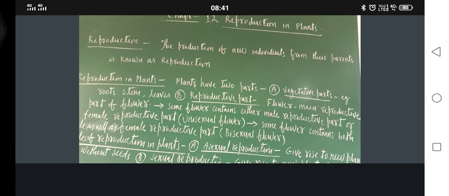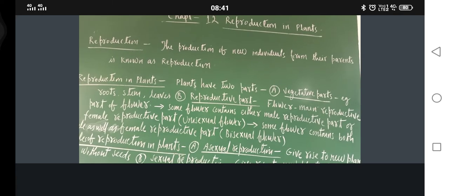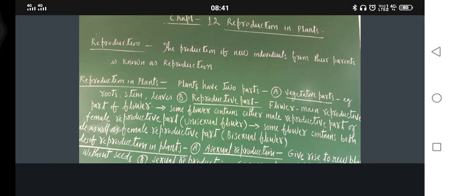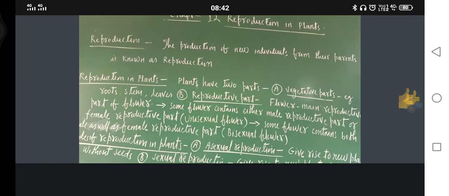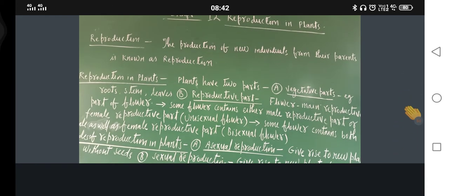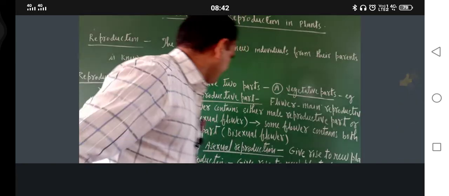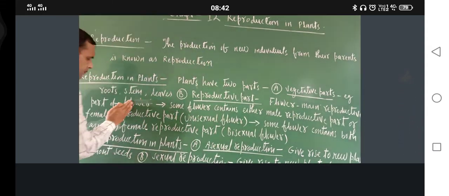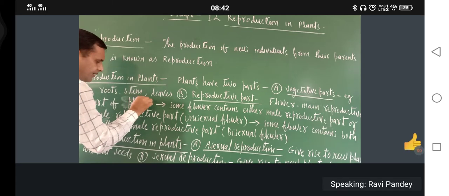Now I am applying the color mic, so please keep indicating whether I am audible and visible to you or not. So just see, the flower is the main reproductive part of the plant. Okay, make one correction here. Flower, main reproductive part of plant.